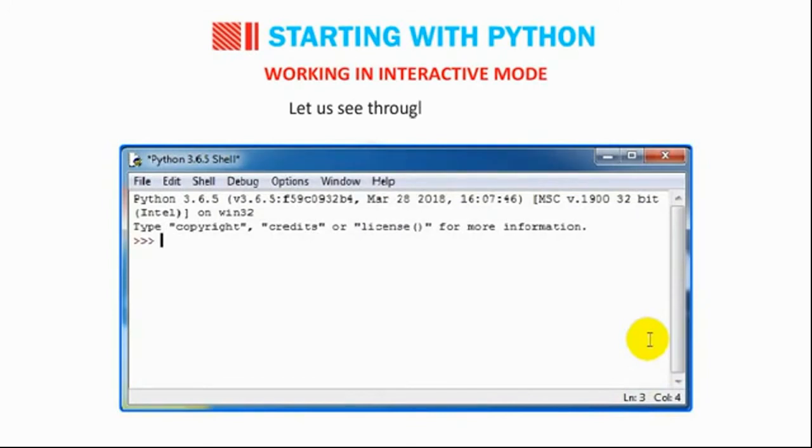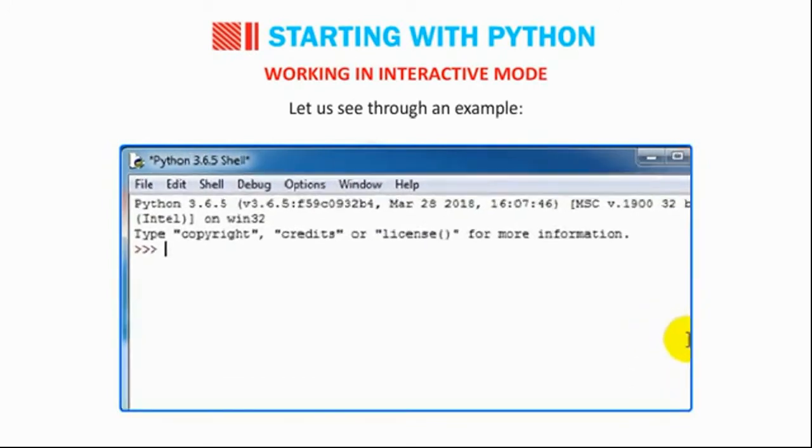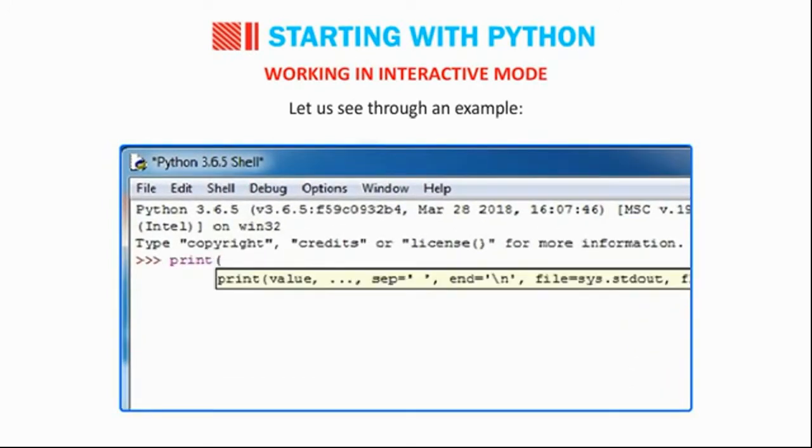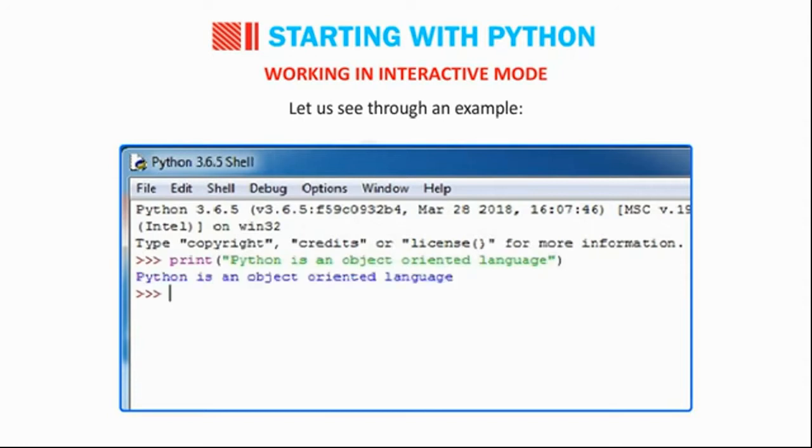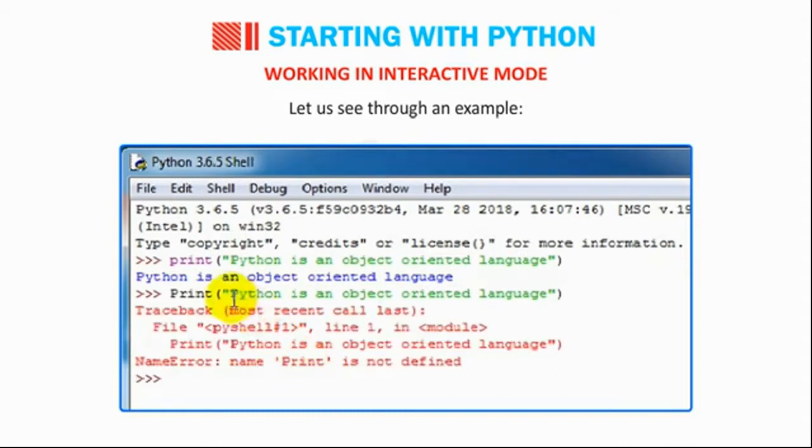Let us see through an example. print("Python is an object-oriented language") gives the output: Python is an object-oriented language. Whereas Print("Python is an object-oriented language") gives a NameError: name 'Print' is not defined.